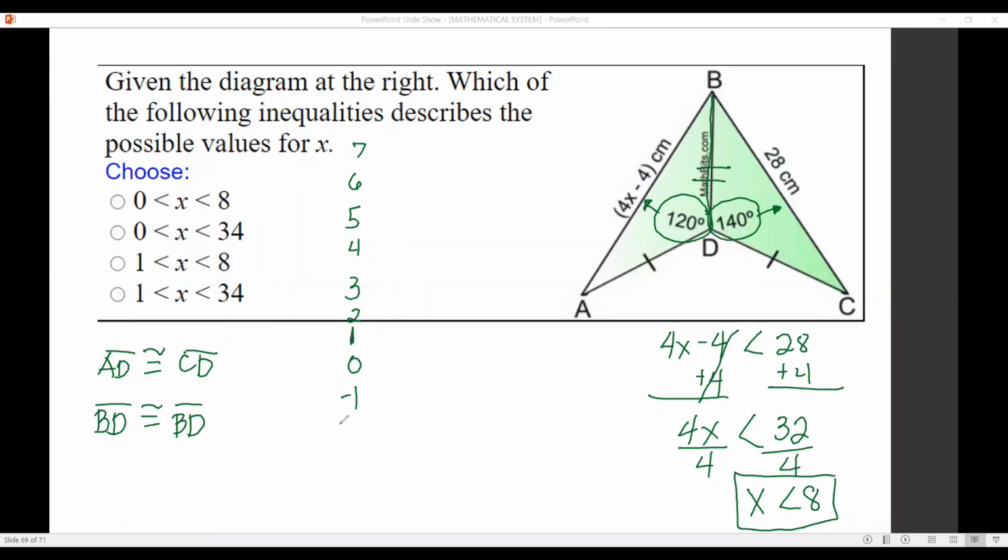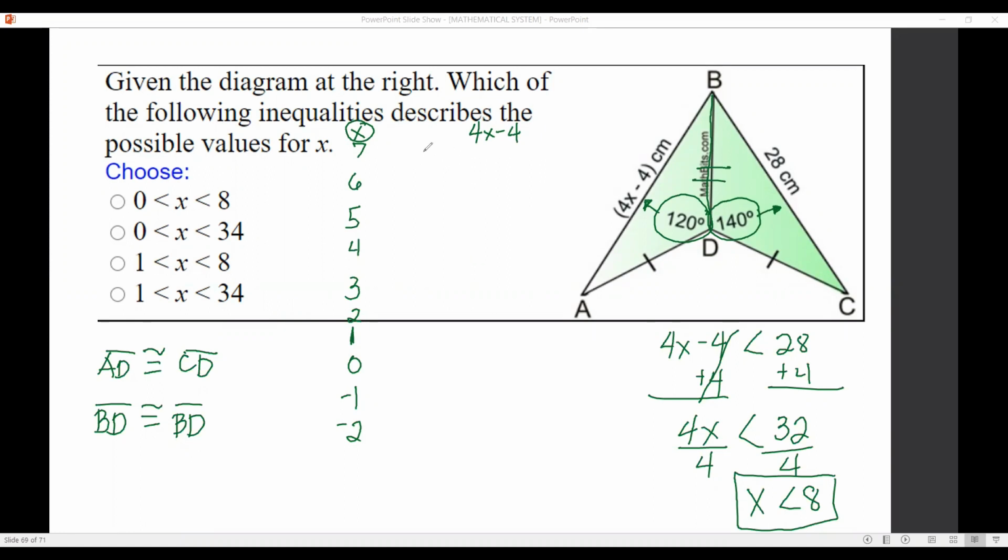Even negative 1, negative 2, those are numbers less than 8, up to negative infinity. So let us try to substitute the values of x to 4x minus 4 to check kung ito ba ay possible na maging value ni x based doon sa problem.